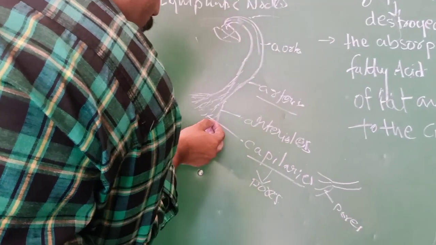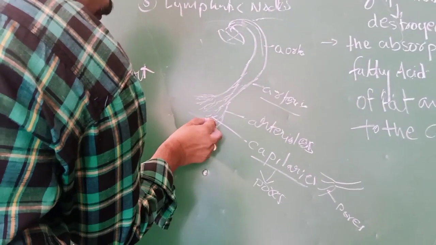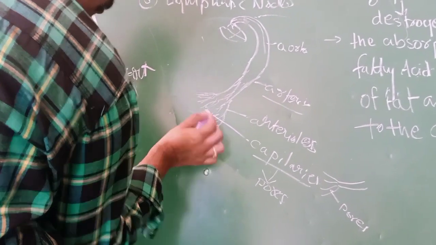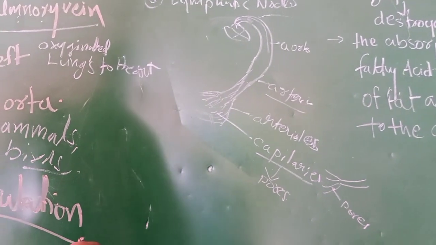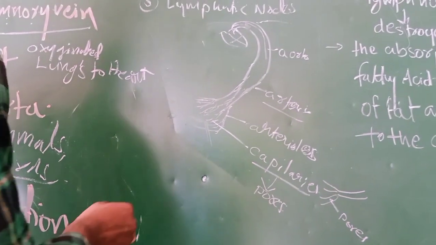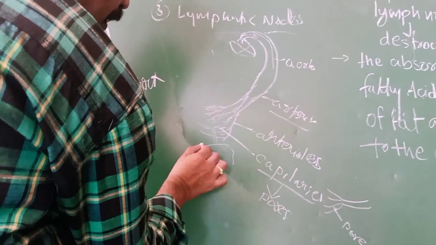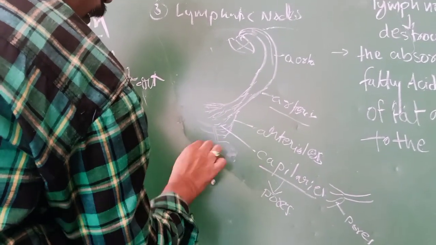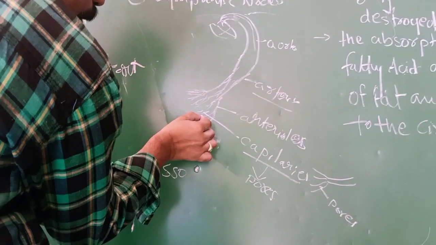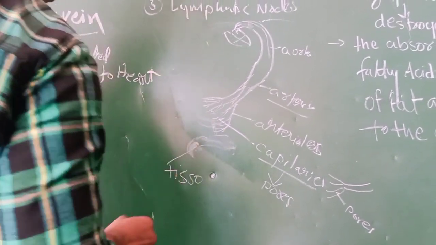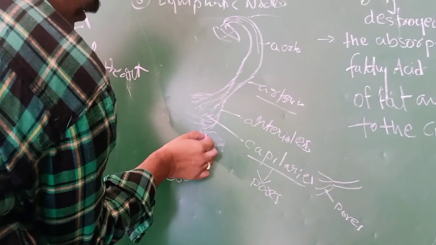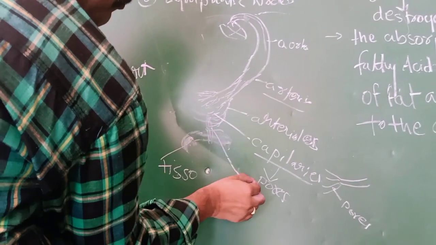Through these pores, a little bit of fluid is coming outside. Try to understand. That fluid is a colorless fluid. Here we have what? Tissues. For example, this is tissue. Between the capillaries, it releases small amounts of fluid, which is colorless fluid that does not have blood. That fluid enters into the tissues, so it is called tissue fluid.